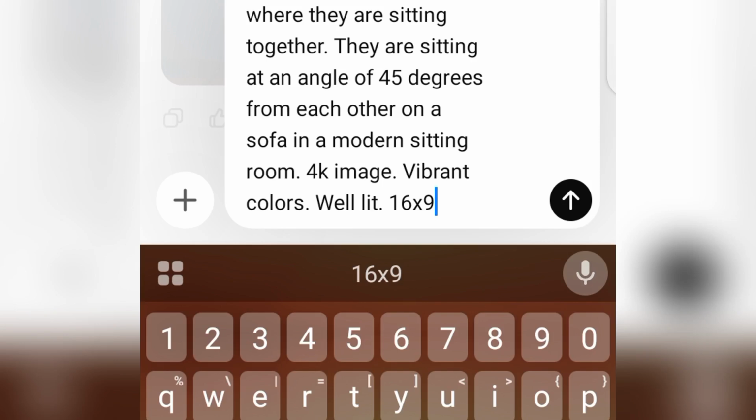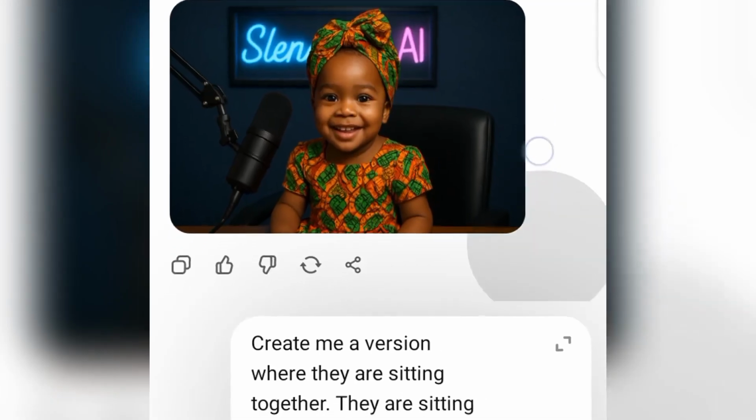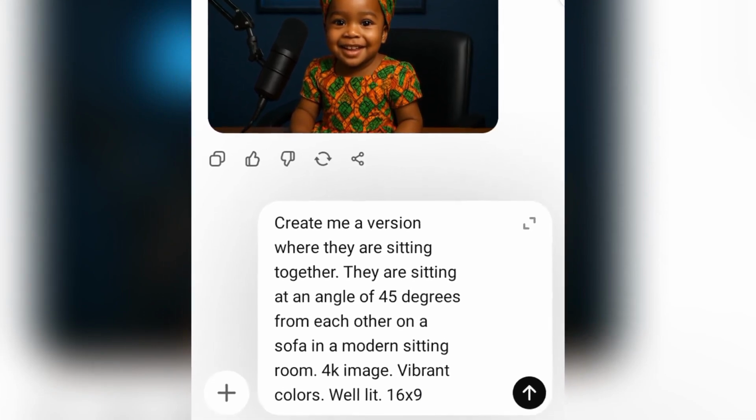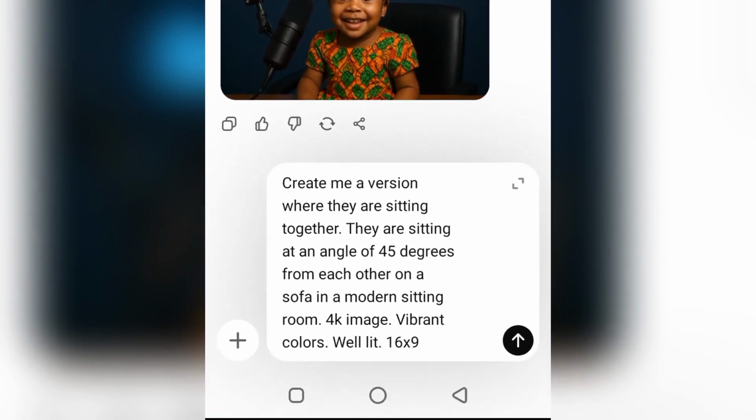You just mention 4 by 3, 3 by 4. There are so many aspect ratios depending on what you want to use the video for. Like if it is going to be for YouTube, 16 by 9. If it's going to be for TikTok or YouTube Shorts, 9 by 16, and like that. Facebook goes with 3 by 4 and 1 by 1. So for Instagram, the same thing. Instagram goes with 1 by 1 and 3 by 4 too.